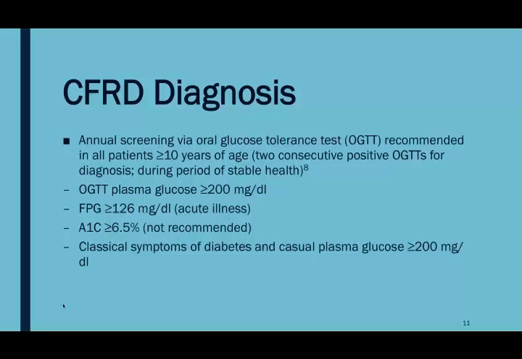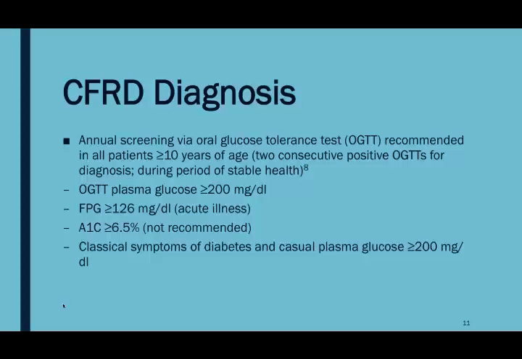Diagnosis of cystic fibrosis-related diabetes consists of an annual screening with an oral glucose tolerance test, which is recommended in all patients over 10 years of age. Two consecutive positive oral glucose tests are required for diagnosis during a period of stable health.